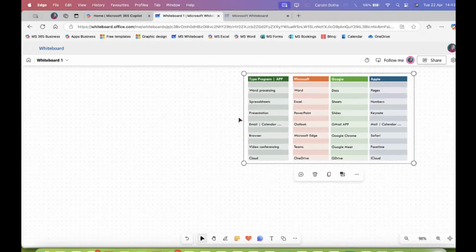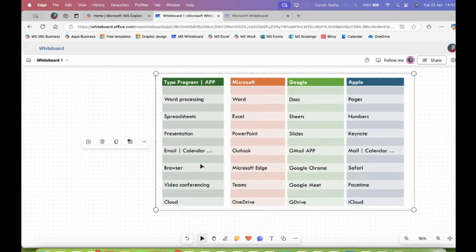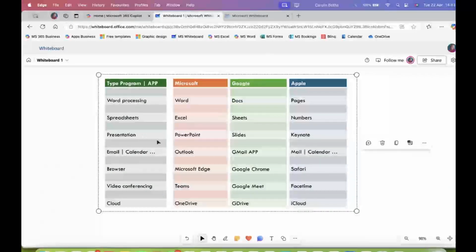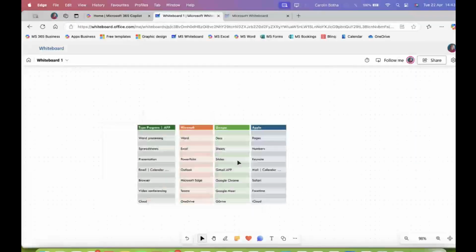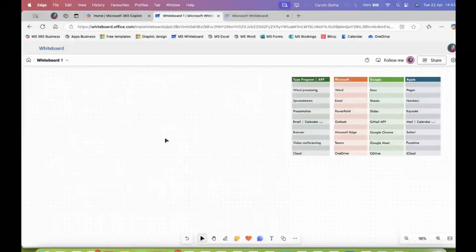Maybe I just want to remind everybody of the different apps that there are: word processing, spreadsheets, presentations. Microsoft calls it Word, and Google calls it Docs, and Apple calls it Pages. So I just want that. So maybe I'm having a session with a client where I want to share some ideas and hear some ideas from them on what exactly their needs analysis is. That can also be done on a whiteboard via Teams.